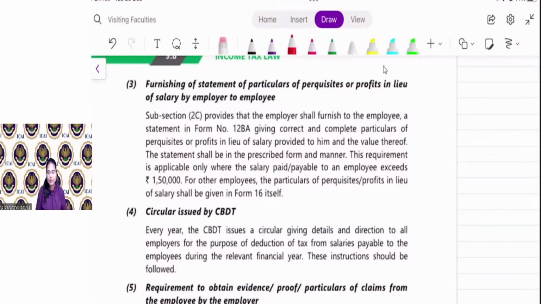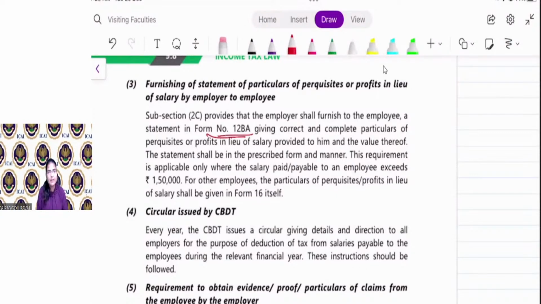Say, for example, your CTC is 12 lakh rupees, but what will be the breakup of that 12 lakh? What will be the amount of HRA? What will be the amount of bonus? What will be the amount of any other perquisite, say, for example, motor vehicle perquisite? So your employer has to give the breakup of salary in Form 12BA.